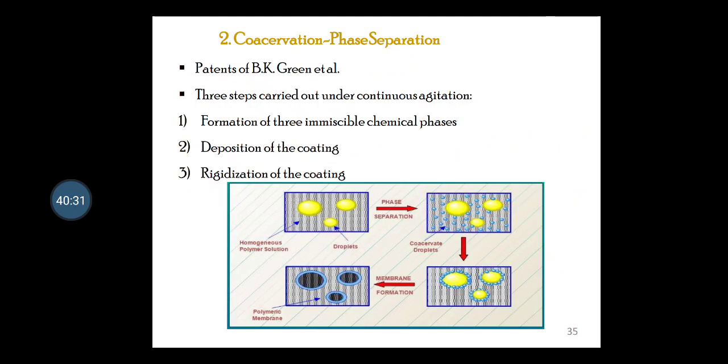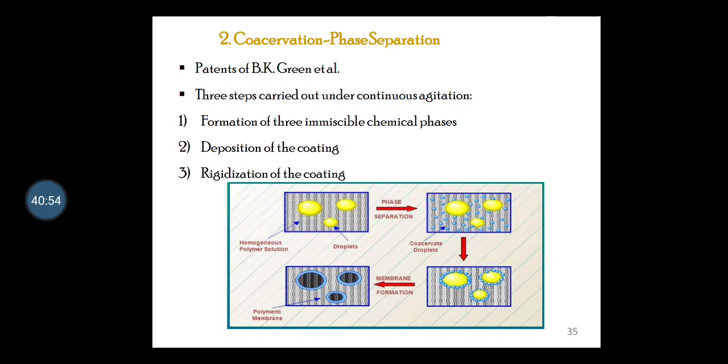Next is the coacervation phase separation method. This coacervation phase separation method was first patented by B.K. Green and his team members. There are three steps involved in coacervation phase separation.